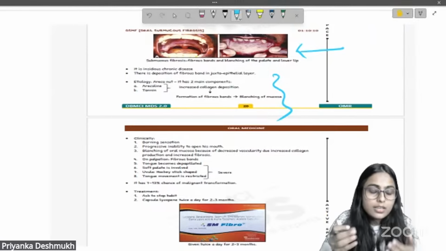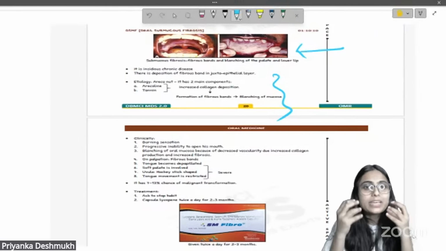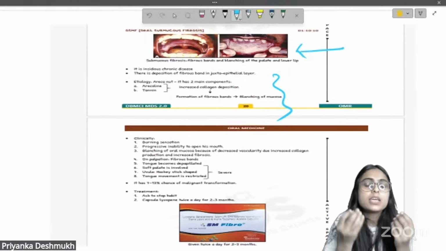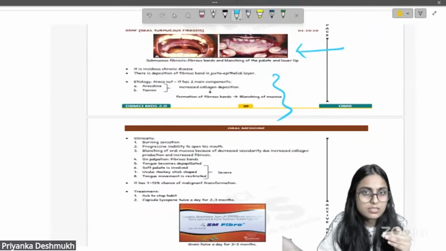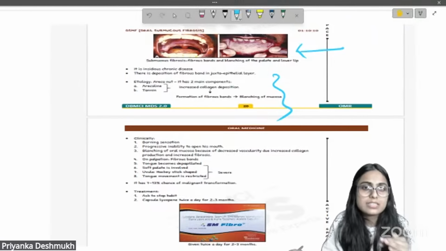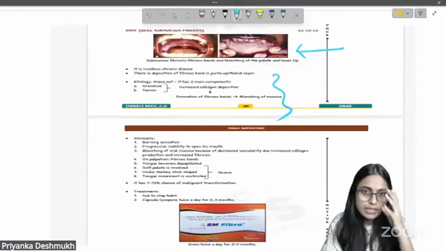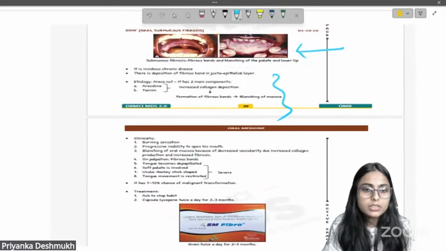So blanching, and in more severe cases you have reduced mouth opening and a hockey stick shaped uvula. There will be some vesicles and ulcers in severe cases, in the fourth stage. All right, so this is about OSMF that you need to remember.